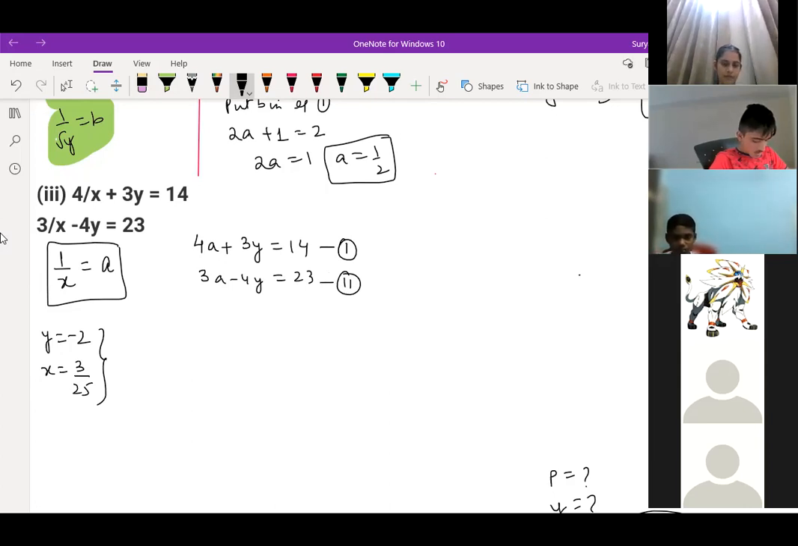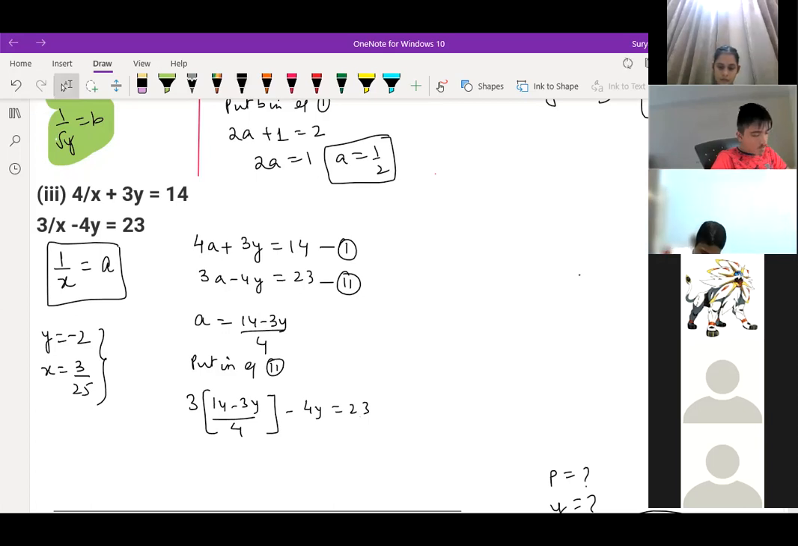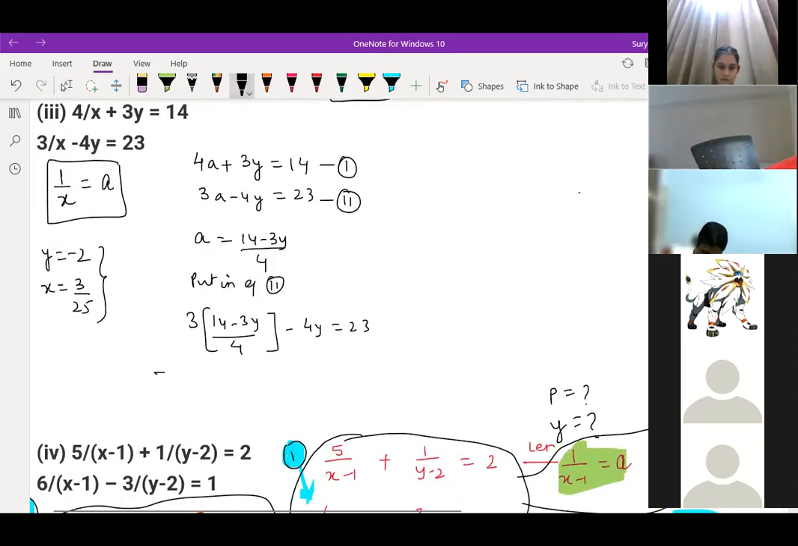Okay, you are finding a equals something from the first equation. So a is equal to 14 minus 3y divided by 4, right? Yes, sir. So putting in the second equation, we get 3 into 14 minus 3y divided by 4, minus 4y is equal to 23. Always try to do by elimination. See how complicated this looks. 3 times 14 is 42, minus 9y divided by 4, again minus 4y is equal to 23.